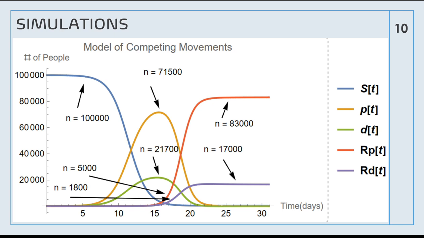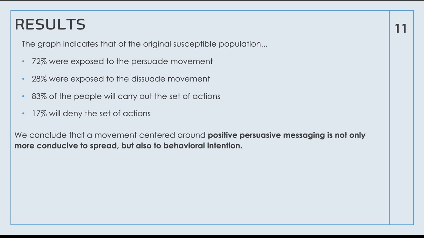Right, and as a result, by the end of the time frame, 72% of the people would be exposed to the persuade movement, 28% were exposed to the dissuade movement, 83% of the people will actually carry out the set of actions, and 17% will deny the set of actions. As a result, we can say that positive persuasive messaging is not only more conducive to spread, but also to behavioral intention.